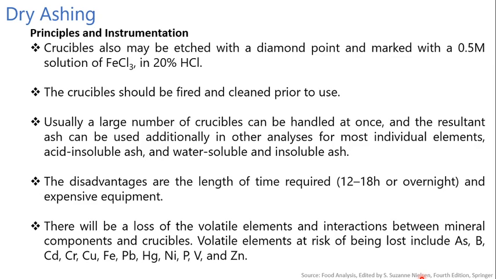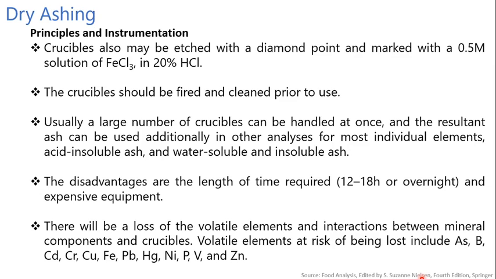Usually a large number of crucibles can be handled at once, and the resultant ash can be used additionally in other analyses for most individual elements: acid insoluble ash, and water soluble and insoluble ash. The disadvantages of this are the length of time required, 12 to 18 hours or overnight, and that expensive instruments are also required.